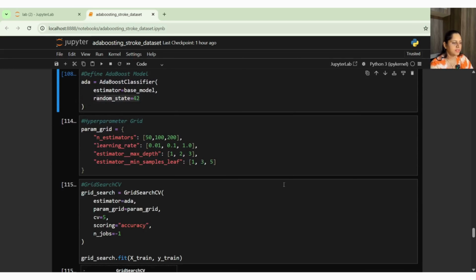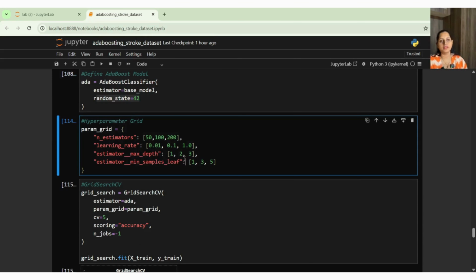Then after that, I am going ahead with defining my grids, right? For hyperparameter tuning, I need my grids. So for that, I have taken an estimator's learning rate grid, right?